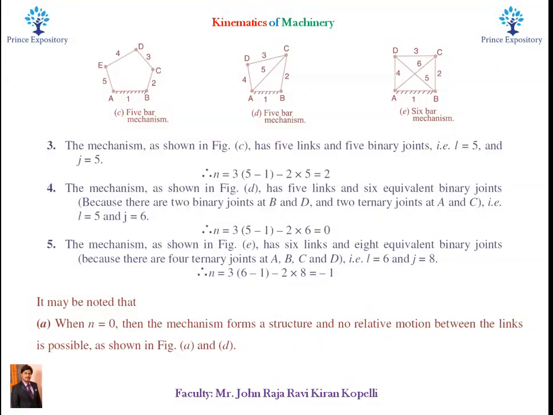It may be noted that when n is equal to 0, then the mechanism forms a structure and no relative motion between the links is possible.